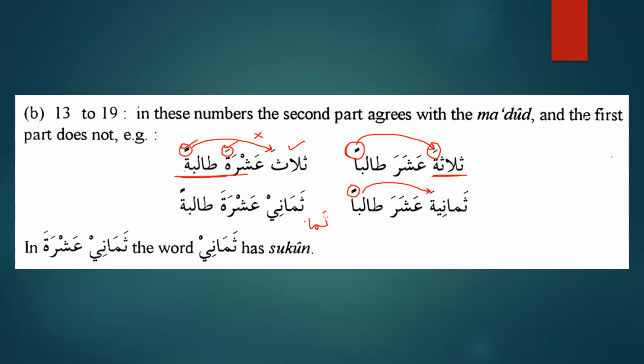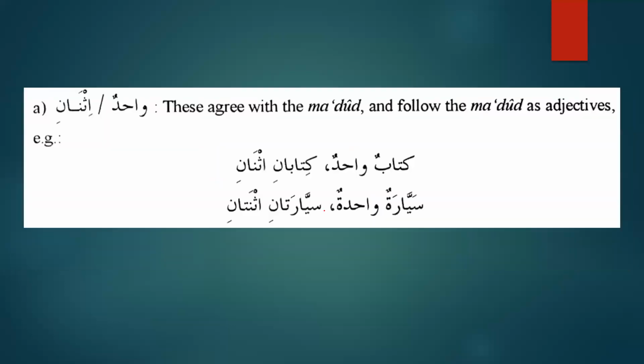Ismul manqus, and we know that ismul manqus has a hidden ya in it, and now the number is being used as mudaf. So when it is being used as mudaf, then what happens? The ya comes back. So we will say thamani ashrata talibatan. So for masculine, thamaniyat ashra taliban, but feminine we will say thamani ashrata talibatan. Here ya will be sakin. That's very, very important.